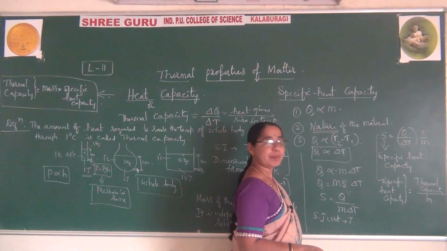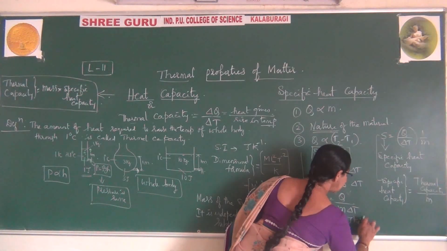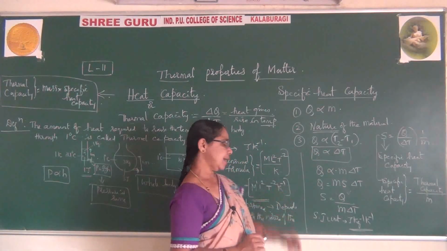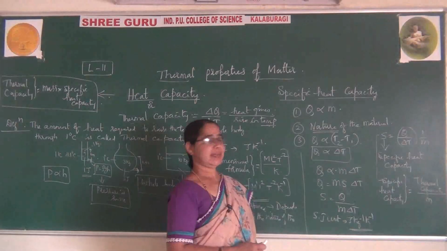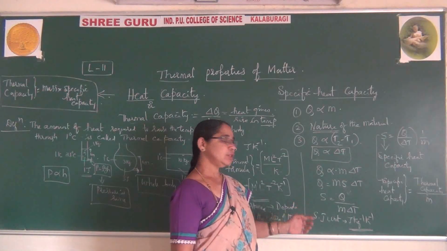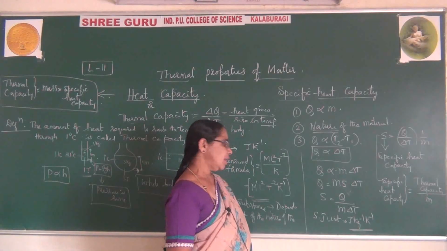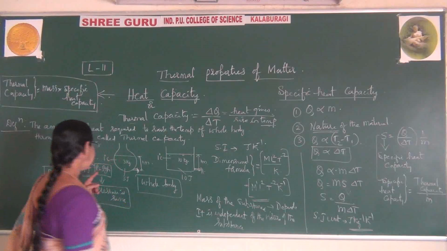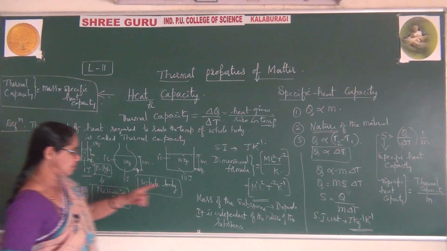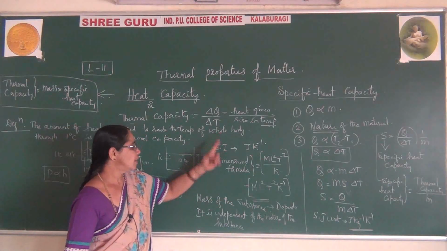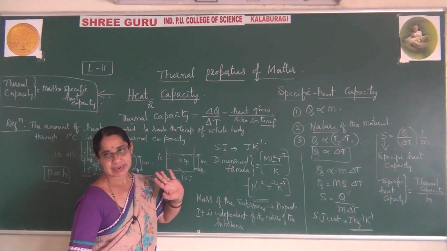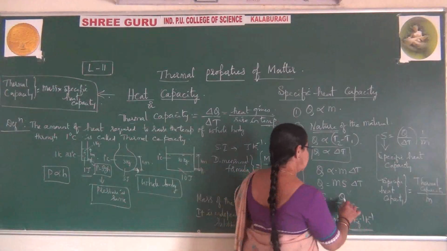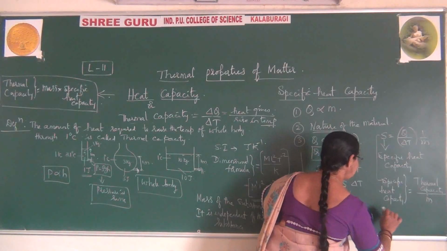Mass is in the denominator, so per kg per Kelvin. So joules per kg per Kelvin is the SI unit of specific heat capacity. When you write the dimensional formula, please observe, you have already written the dimensional formula for thermal capacity. Similarly you write it for this one, but here what do you observe?